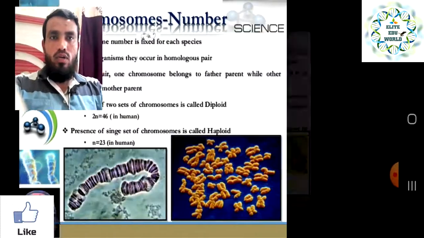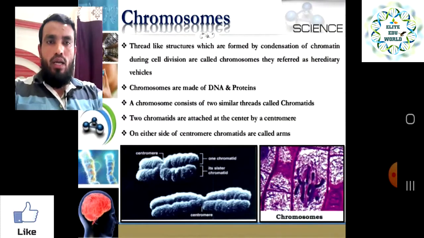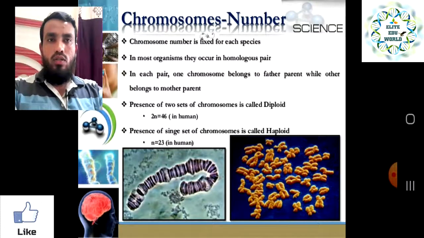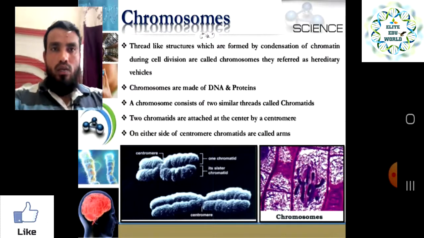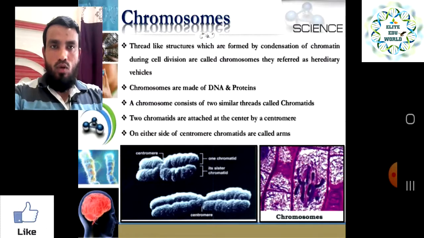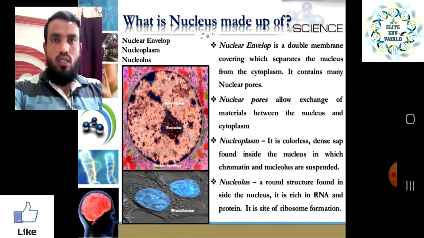Whatever slides we have seen, just go through them one more time, and the important points you like, you can write down in your notebooks. For your homework, make a diagram of the chromosomes, write the number of chromosomes, what pairs of chromosomes we have, what are autosomes and what are allosomes. These are some points you can write in your notes.